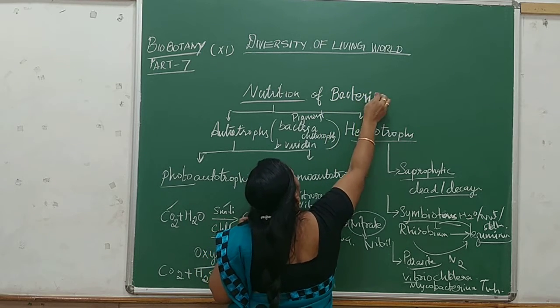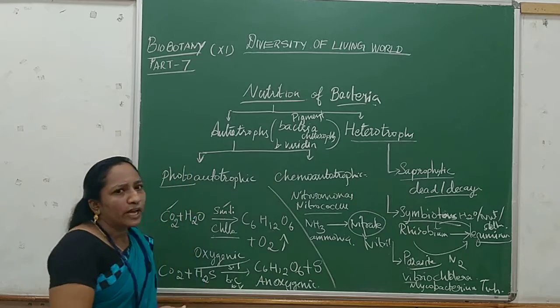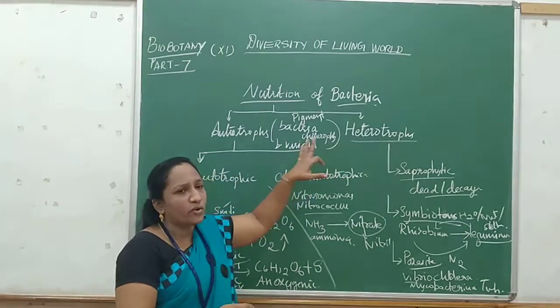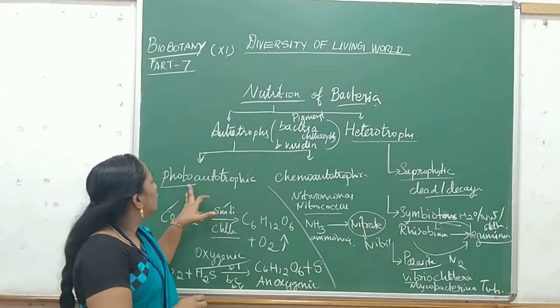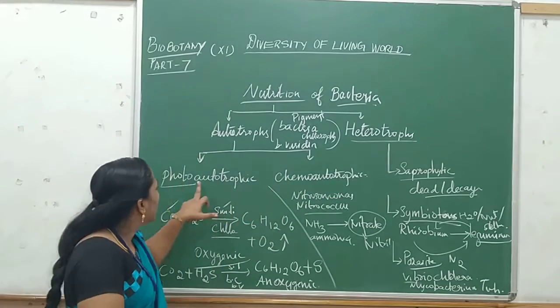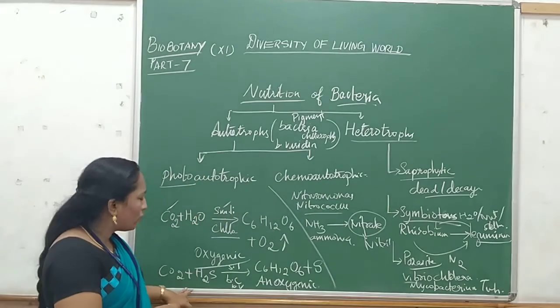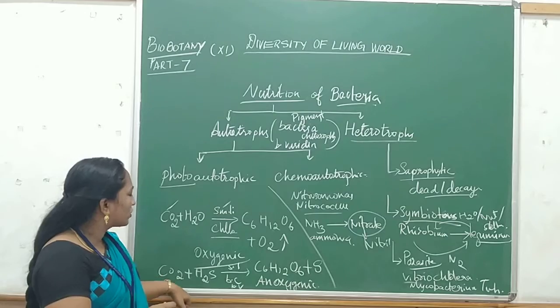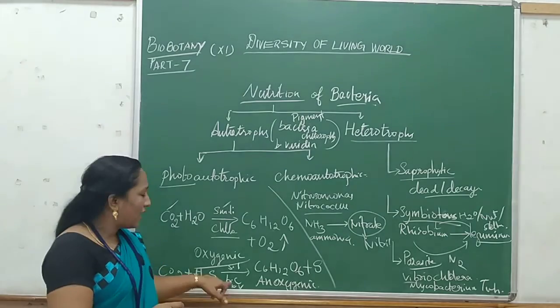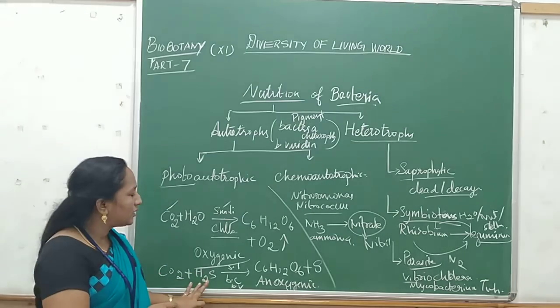Bacteria follow two modes of nutrition, autotroph and heterotroph. Autotroph is of two types, photoautotrophic and chemoautotrophic. Photoautotrophic means preparing their own food by means of sunlight, carbon dioxide and the pigment of the bacteria. Along with that, some hydrogen donor compounds are involved.